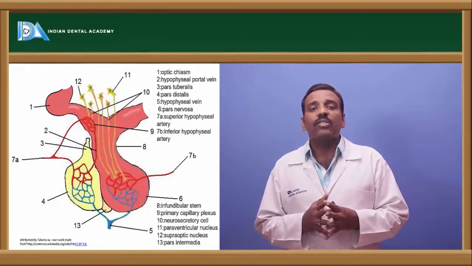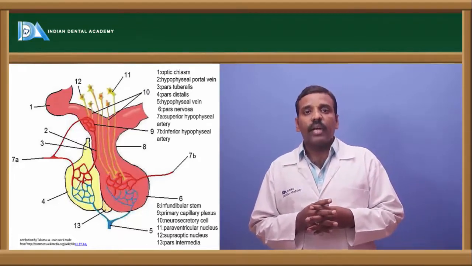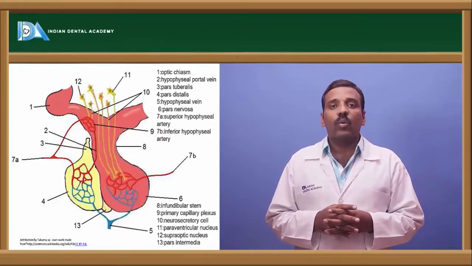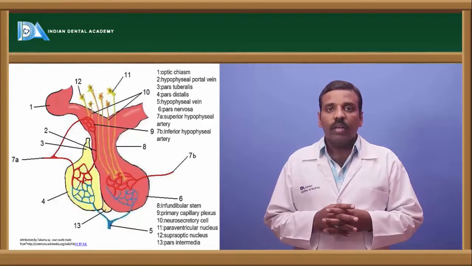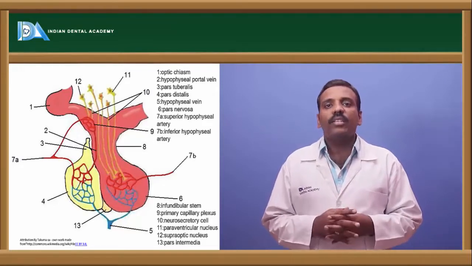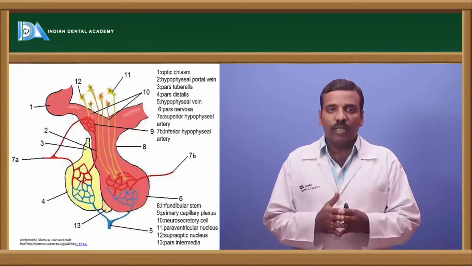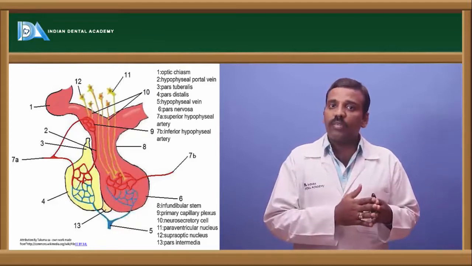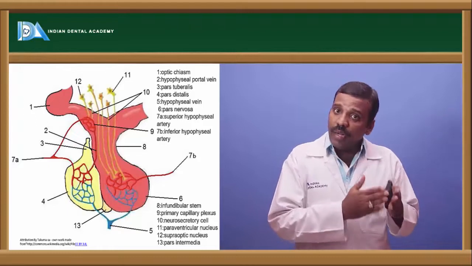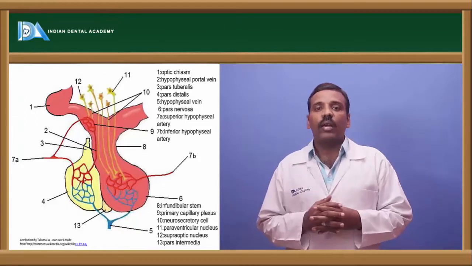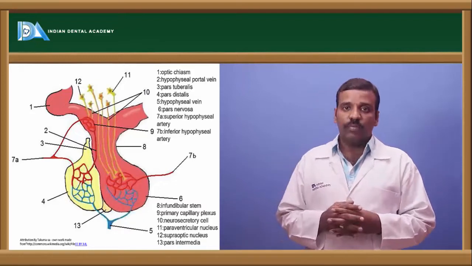The anterior pituitary is also called adenohypophysis, and the posterior pituitary is also called neurohypophysis. The pituitary gland is called hypophysis. Hypophysis is the pituitary gland, adenohypophysis is the anterior pituitary, and the posterior pituitary is called neurohypophysis.